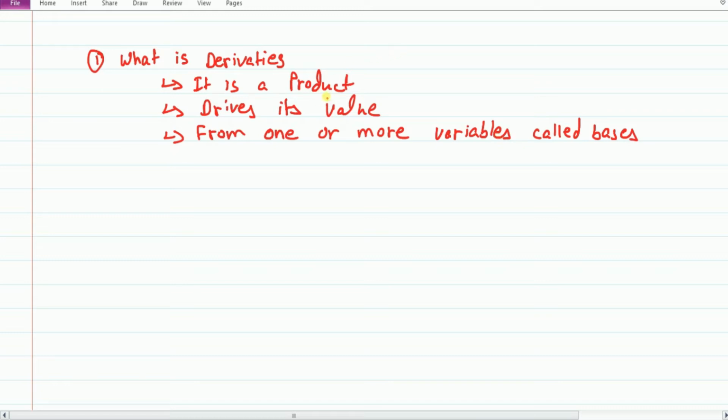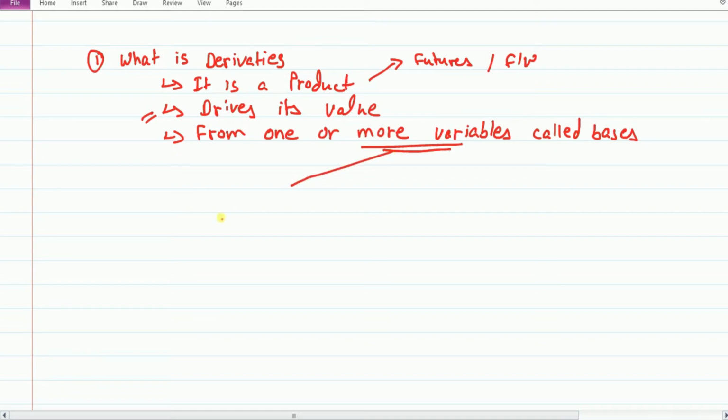Now the question is, it is a product. Now what is this product? These products are your derivatives products. And which are these? These are your futures, options, forwards, and all these are the products. And these products derive their values from one or more variables. Now which are these variables?